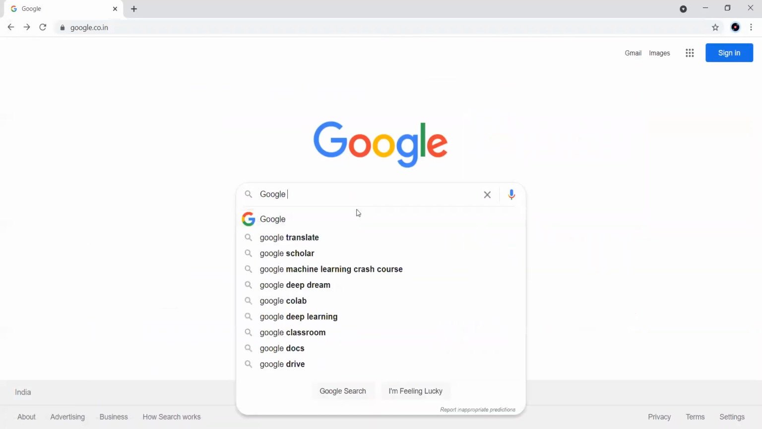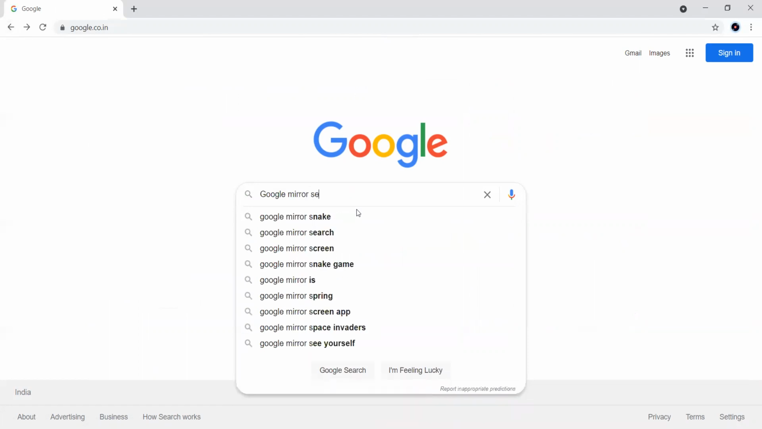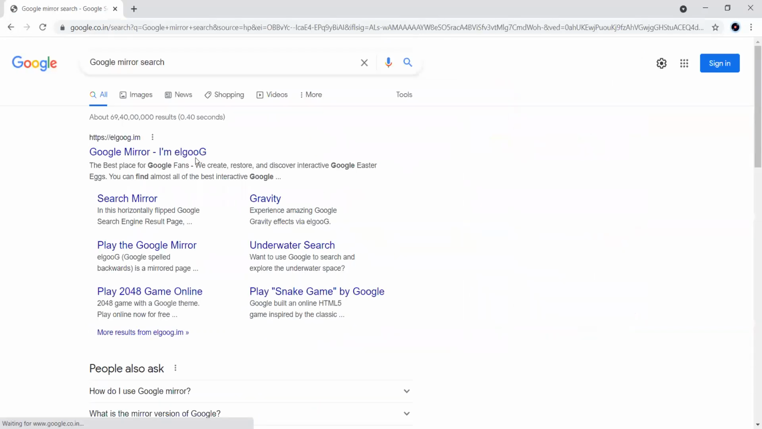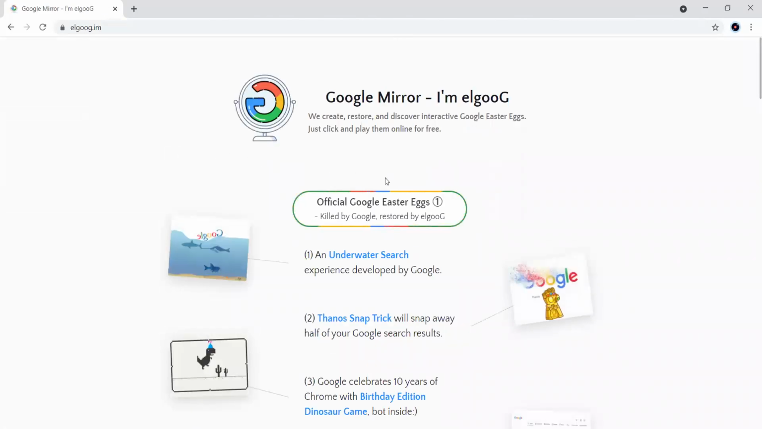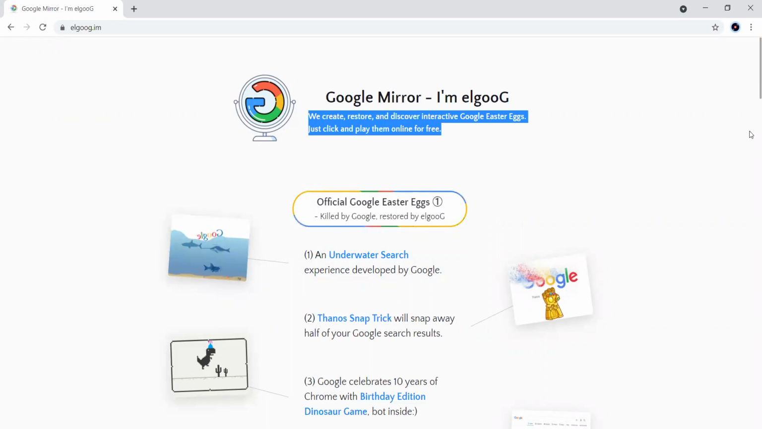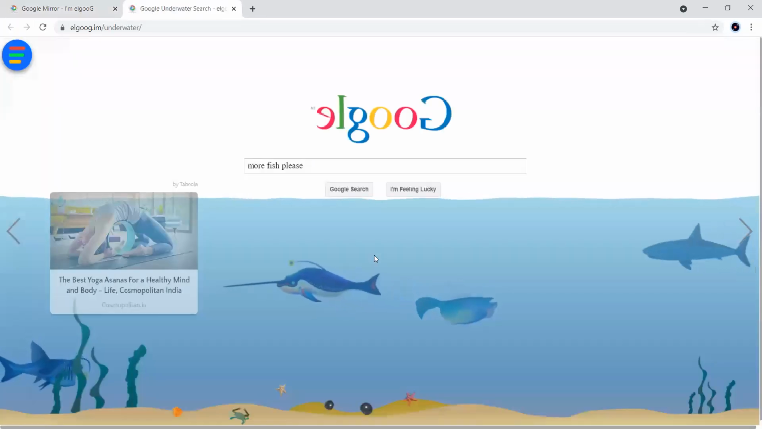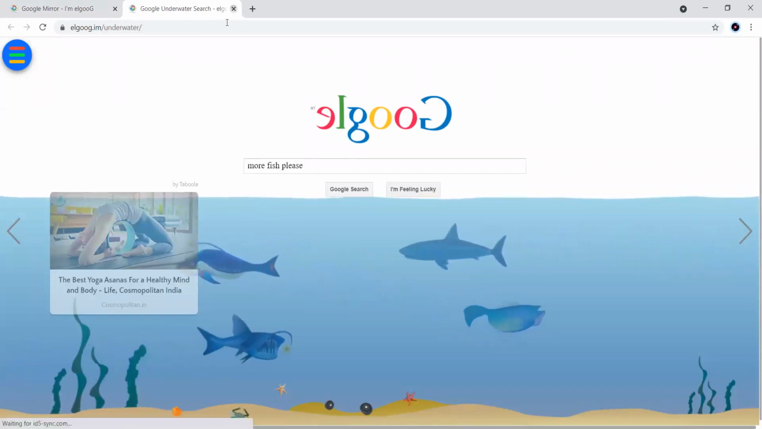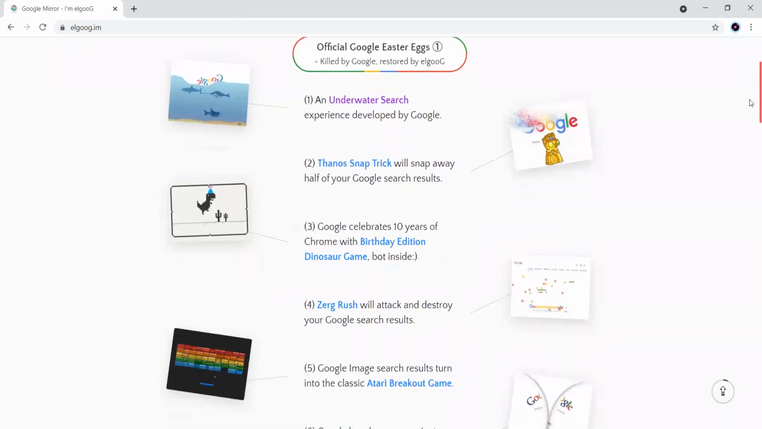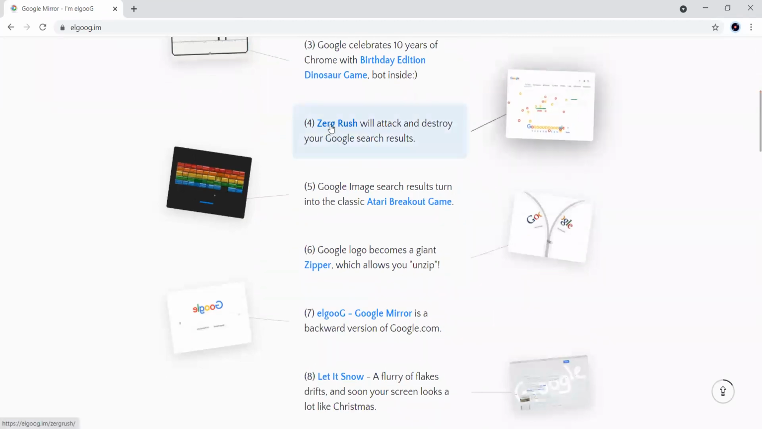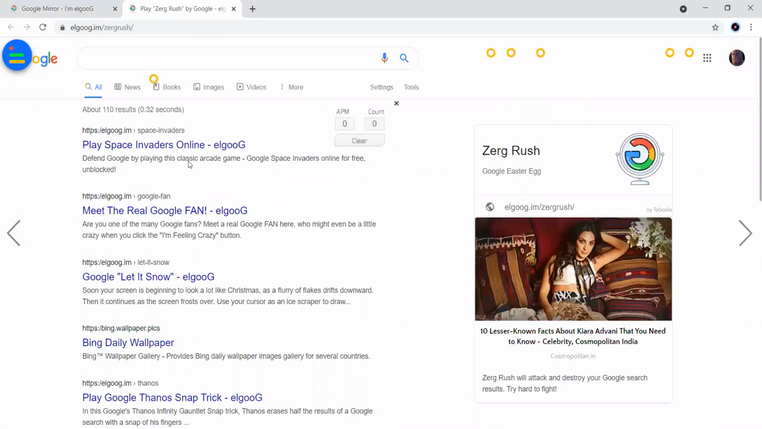Similarly, I can move towards one more trick here, that is Google Mirror Search. If I type Google Mirror Search, actually it has been killed by Google search. On water search, you can see here so many concepts, let us look at this one. You can see here one by one, a topic is going to kill it slowly.